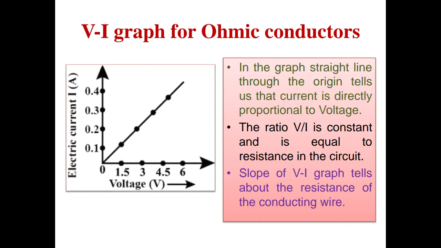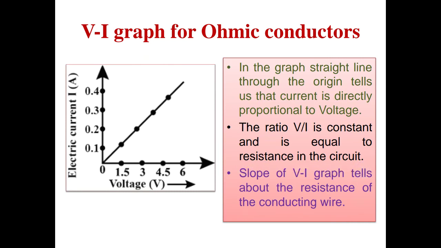This tells us that current is directly proportional to voltage, where voltage means potential difference. The ratio V by I is constant, as we have seen in the table also, and is equal to the resistance in the circuit.